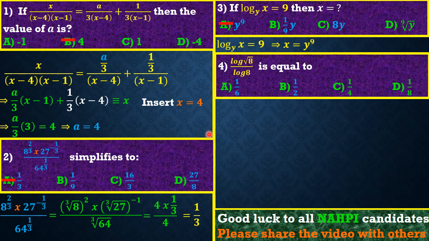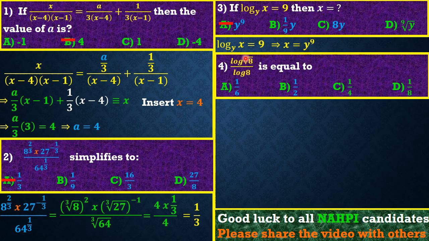So friends, our question 4 reads that log of the square root of 8 over log 8 is equal to, okay. So guys, if you know the laws of logarithms well, this question should not take you even 5 seconds, because just from the look of things, the answer is already 1/2. Okay, so guys, I'll show you how I've seen the answer to be 1/2. I'm sure so many of you can also see the answer to be 1/2, right?